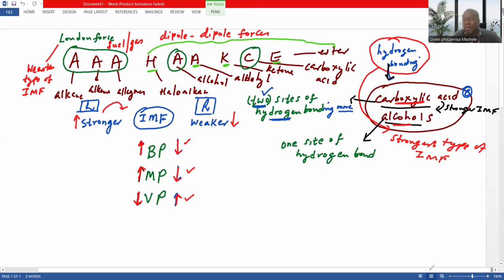Okay, so as I was saying, it's very important for a learner to be able to understand this. But now the question is, what are other factors that can affect the boiling point, the melting point, or the vapor pressure? Number one, let me mention them. Number one is the chain length.